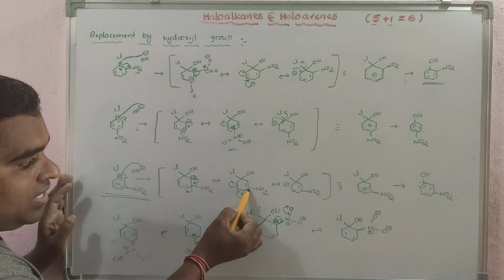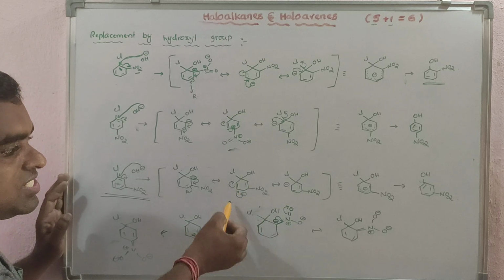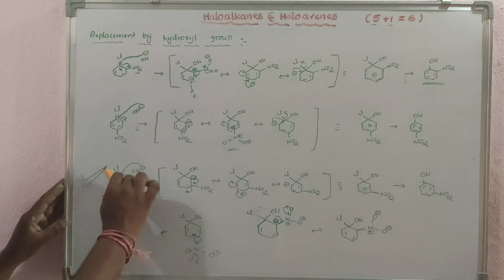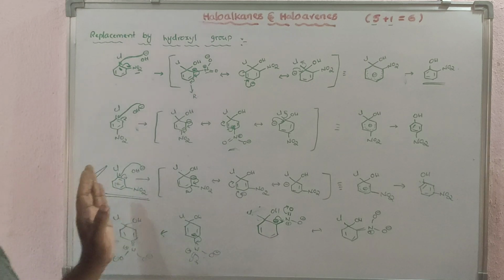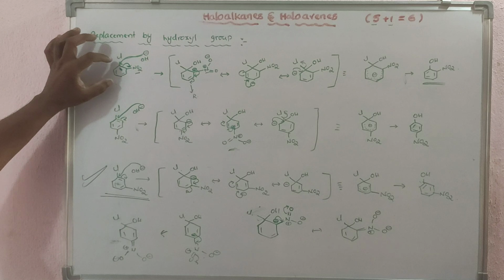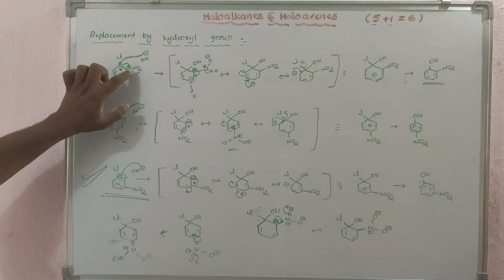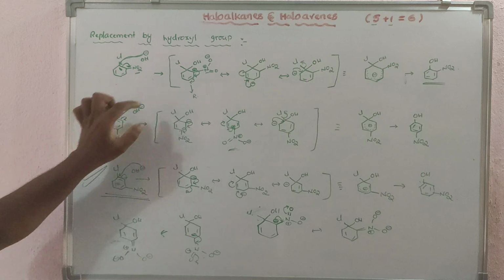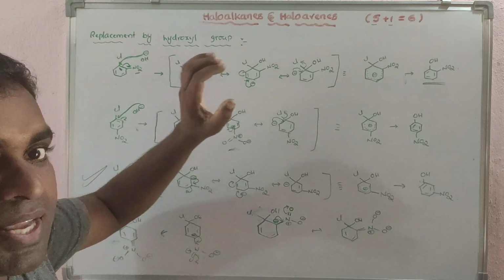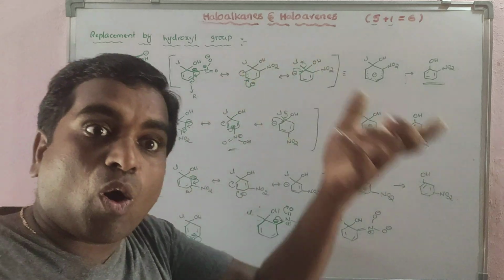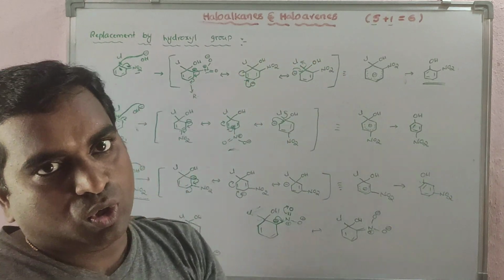So that's why here the negative charge is stabilized only by resonance, not by the NO2 group, when NO2 is present at the meta position. Whenever NO2 groups are present at the ortho and para positions, the carbanion is further stabilized, by the benzene ring and also by the NO2 group.